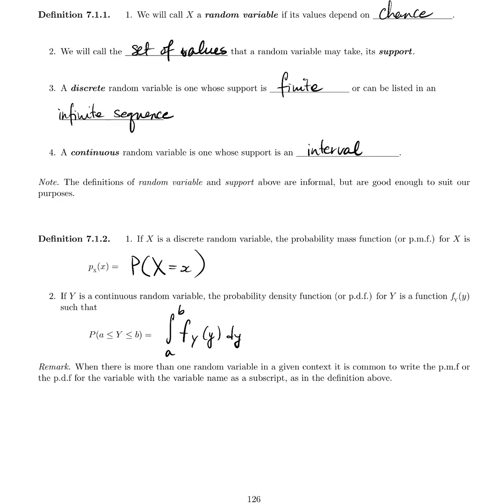Remark: when there is more than one variable in a given context, as in above where we have X and Y, we will write the PMF or the PDF for the variable with a subscript to make it clear which variable is being referred to.